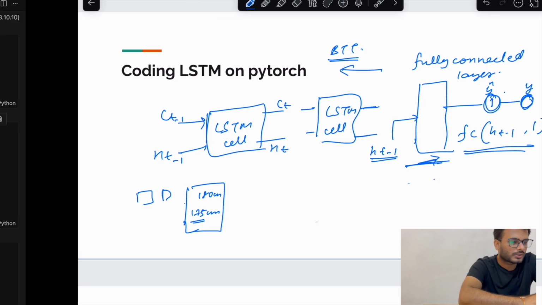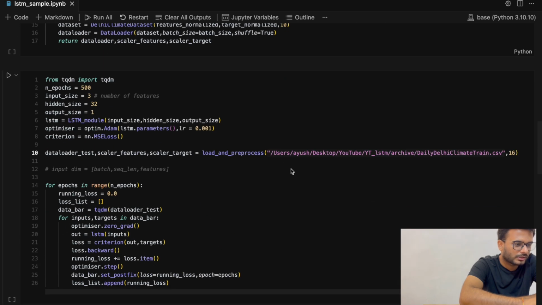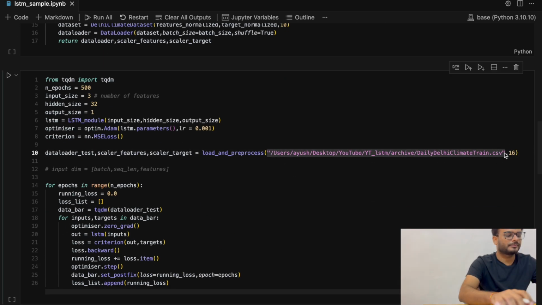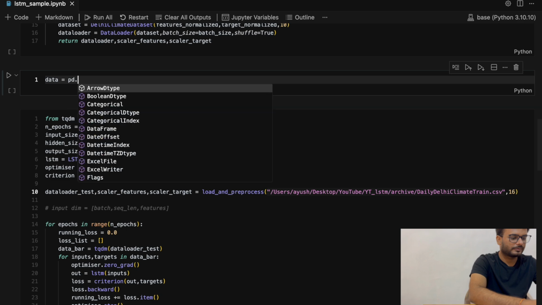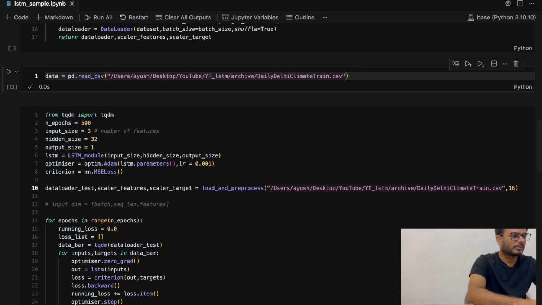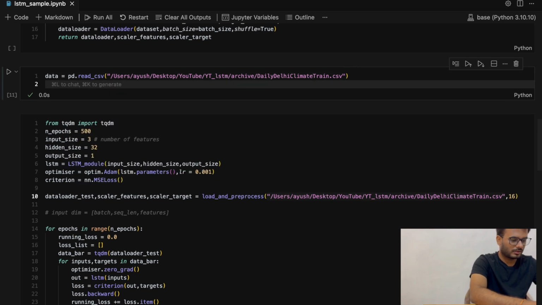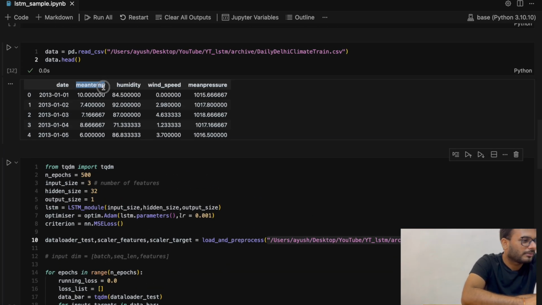Let's just go through our data set and see what it is. This is a pretty simple LSTM module. We have this data set over here. Here we have the data set: mean temperature, humidity, wind speed, and mean pressure. We'll try to predict mean temperature. Mean temperature will be our y, and humidity, wind speed, and mean pressure will be our x. So for a particular data point we have three input features and one output feature.